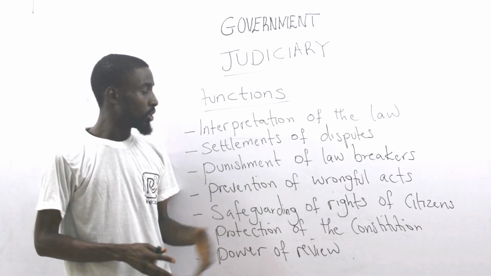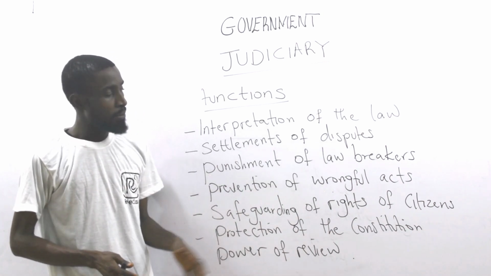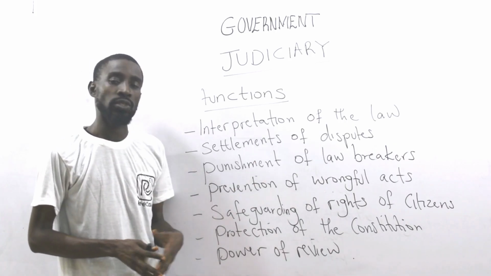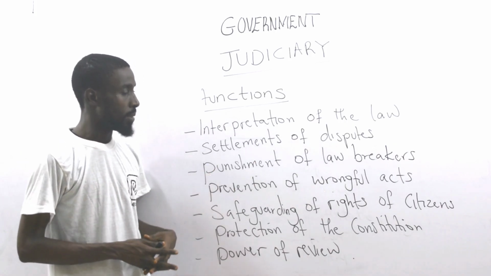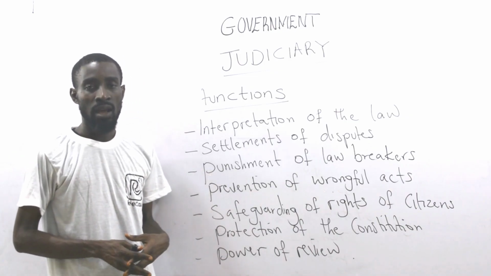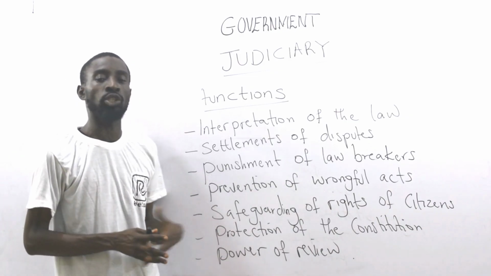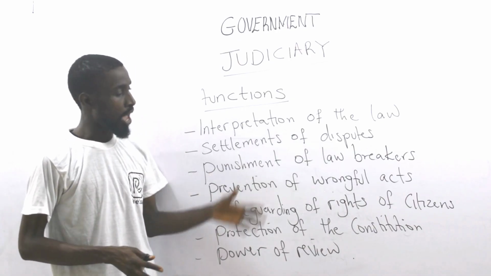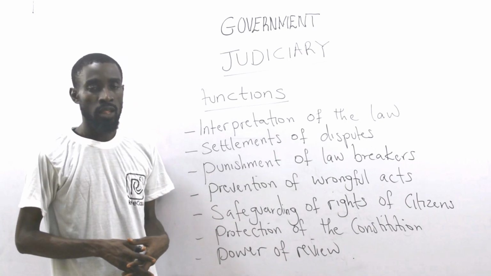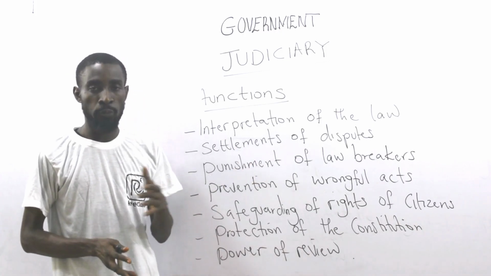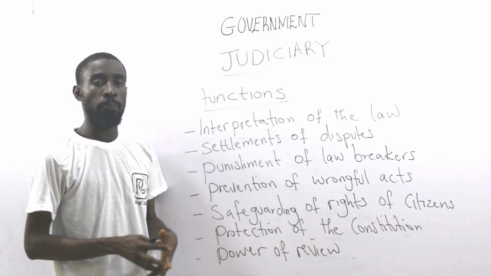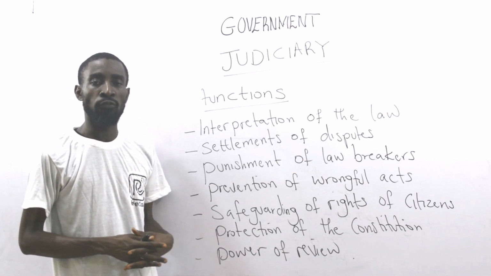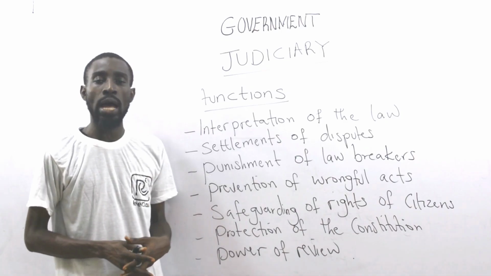Then you talk about punishment of lawbreakers. By the time you break the law and the police arrest you, for example, and you are charged to court, it is now left for the court system to give you the adequate judgment as entrenched in the Constitution. If you are a criminal, there is a punishment for that. If you are a murderer, there is a punishment for that. If you are guilty of manslaughter, there is punishment for that. If you are guilty of rape, these people fall into the category of breaking of laws and order. So there is a punishment to that effect.